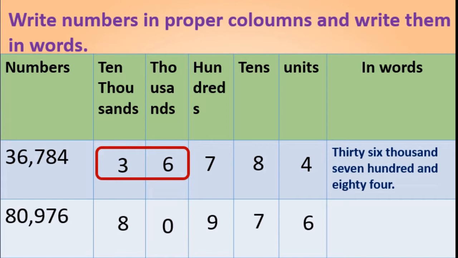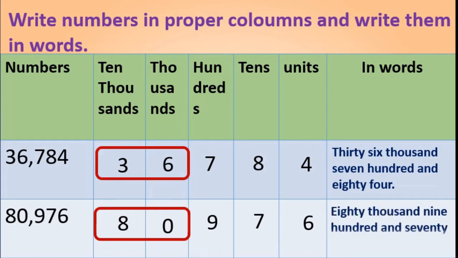Again here also we take the 10,000s place and thousands place together, because we want to write this in words. That is 80,976. Got this, children? If you are thorough with this, we will move to the next step.